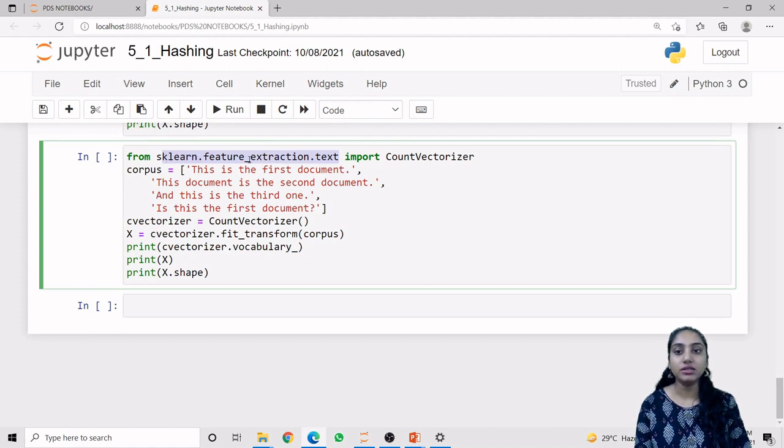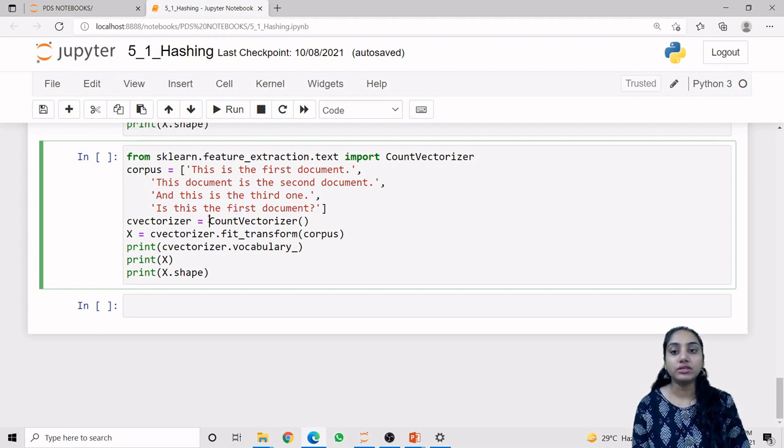So from sklearn.feature_extraction.text we are importing the CountVectorizer class. We are just taking the corpus of our documents, in which this is document 1, this will be document 2, this will be document 3, and this will be document 4. Each single line will be taken as a document.